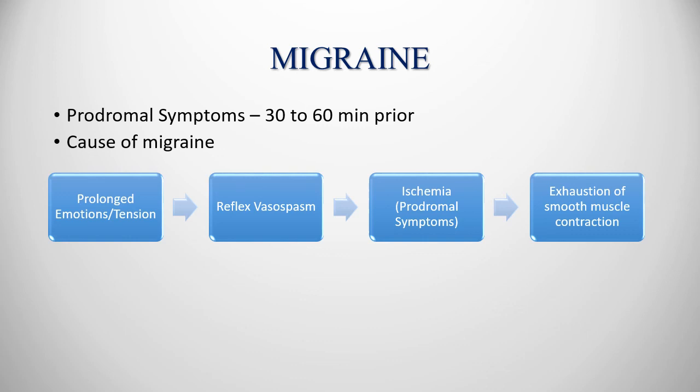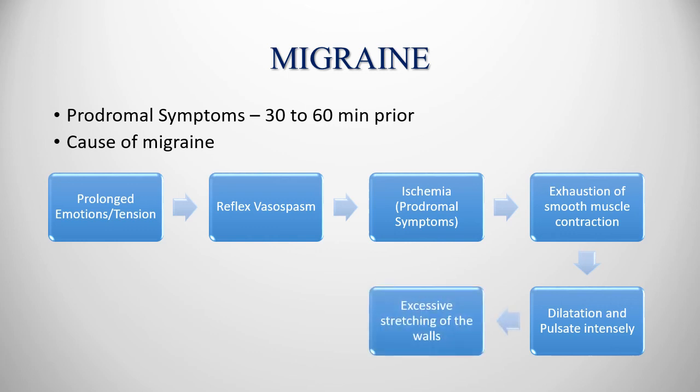The exhaustion of the smooth muscle contraction will result in intense dilatation and pulsation. The intense dilatation and pulsation will cause excessive stretching of the walls. The excessive stretching of the walls will cause the pain of migraine headache. So after some time headache starts. Okay, so the cause of actual pain of migraine headache is pulsation or excessive stretching of the arterial wall.